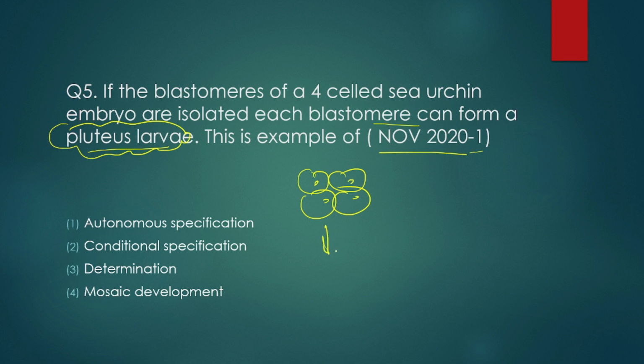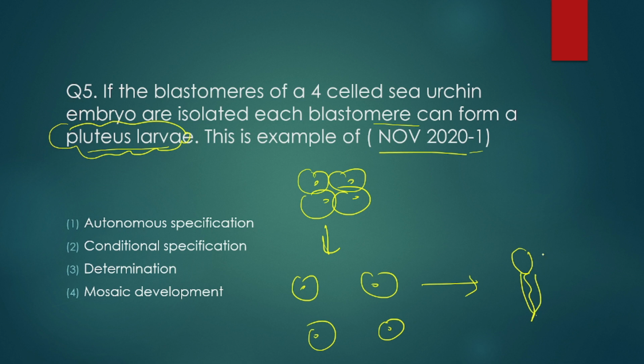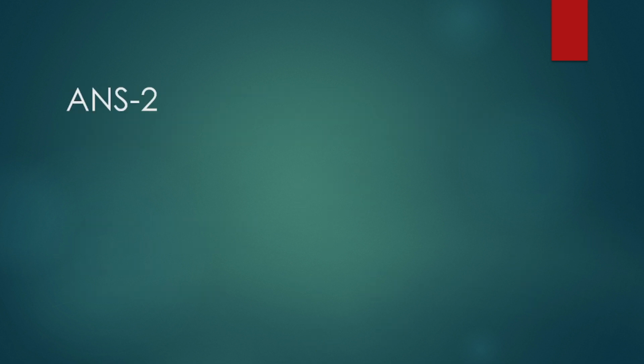If we extract these 4 cells, each cell is still capable of making a Pluteus larva. So this is an example of conditional specification. This was a very direct question asked in November 2020. So answer number 2 is correct.